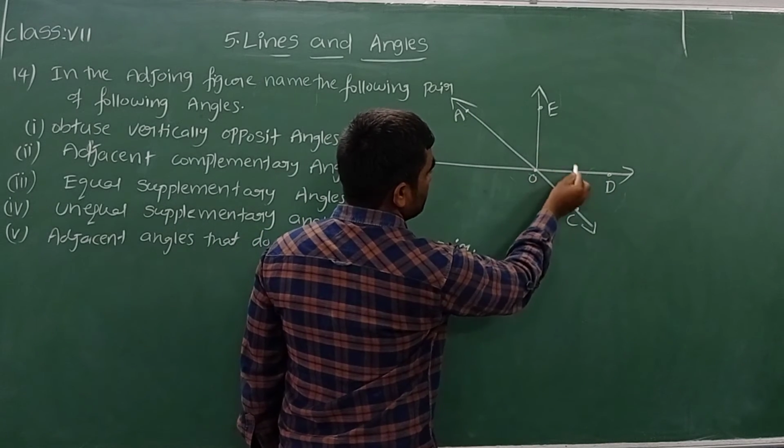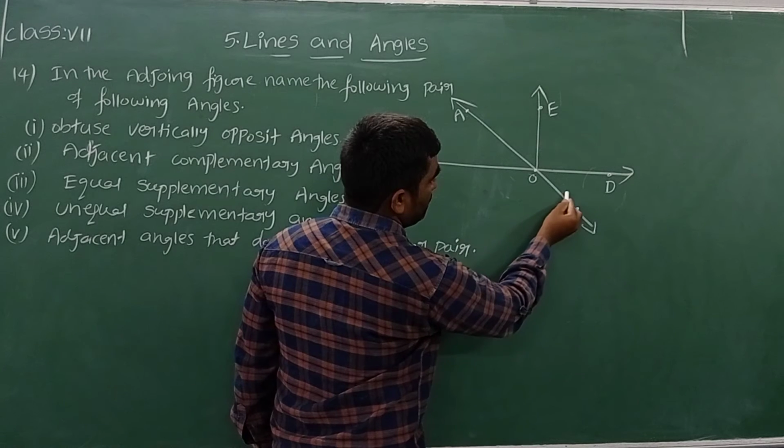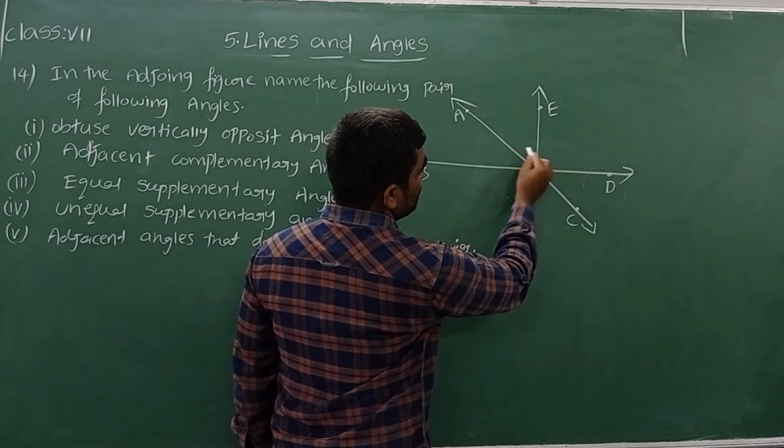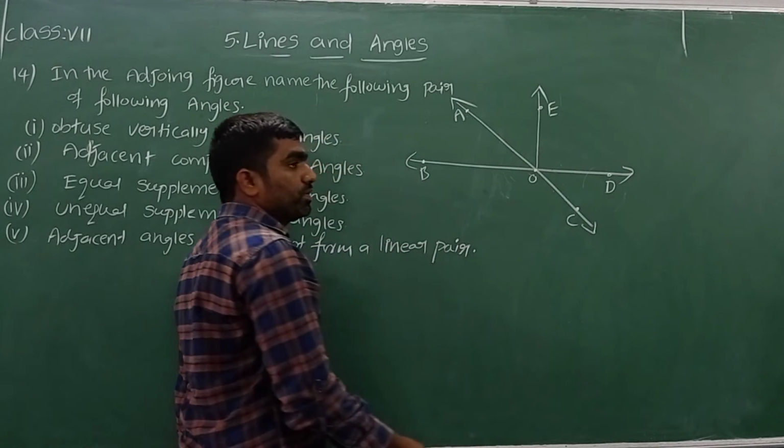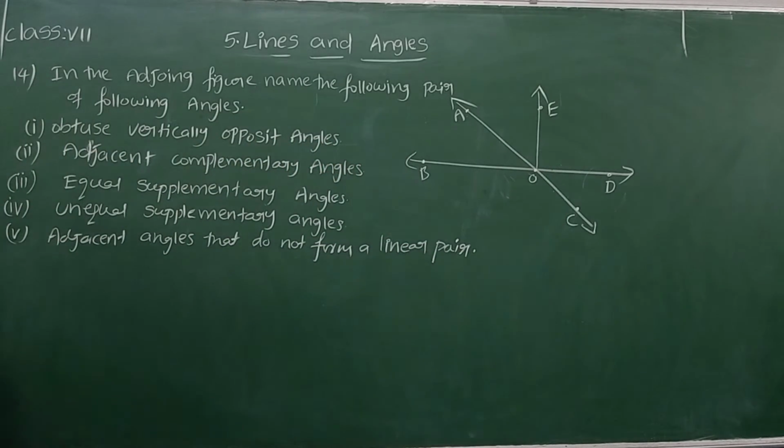Angle AOD, this angle, I can say is an obtuse angle. Even angle BOC is also an obtuse angle. These both are vertically opposite angles and also obtuse angles. Yes, let's see the first one now.